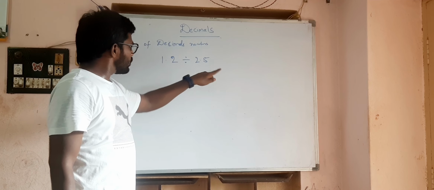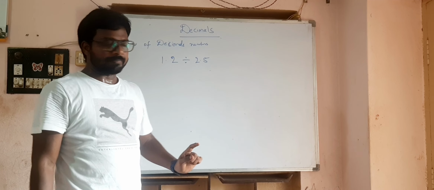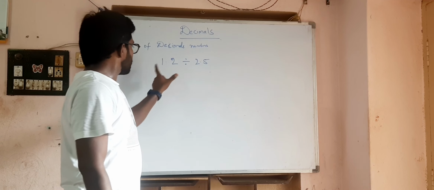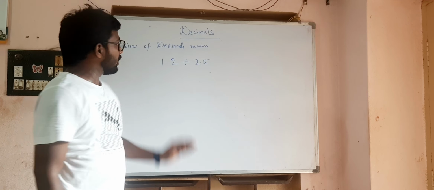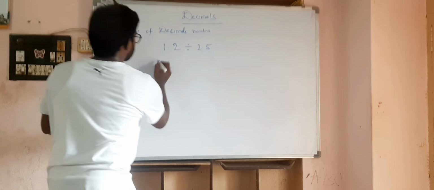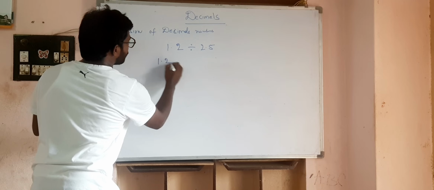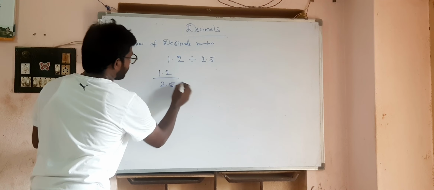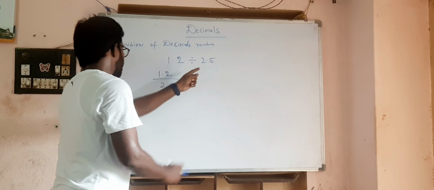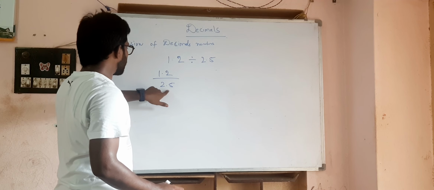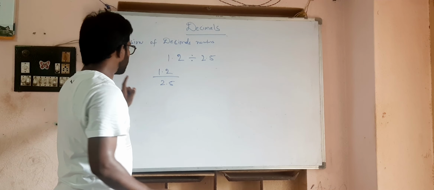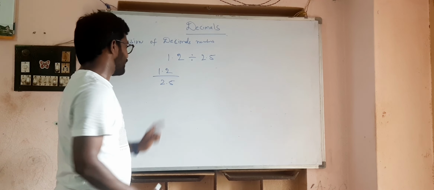These are two decimal numbers, and you have to divide them. How will the process go? First, write it as 1.2 divided by 2.5. The left side part should be in the numerator position and the right side part, 2.5, in the denominator position.